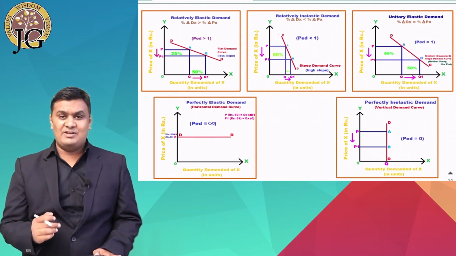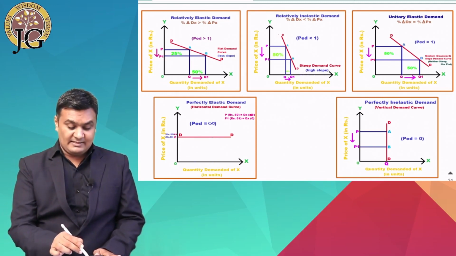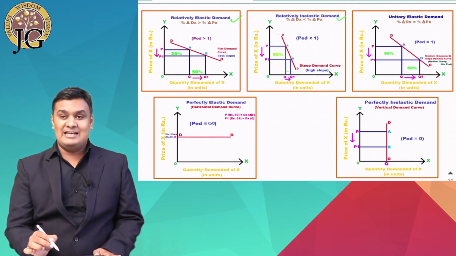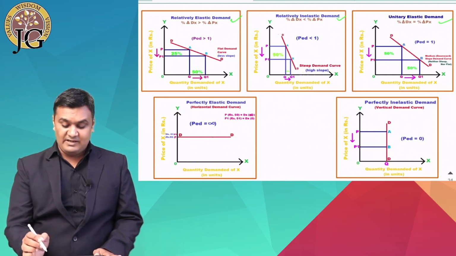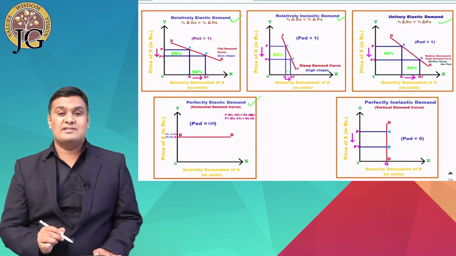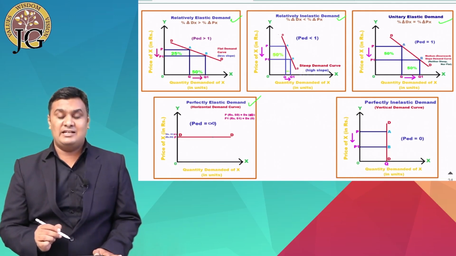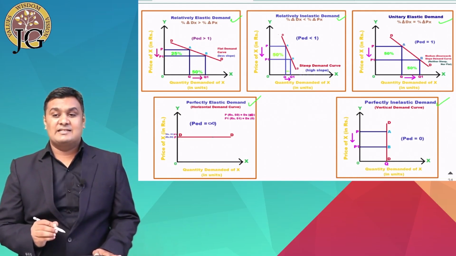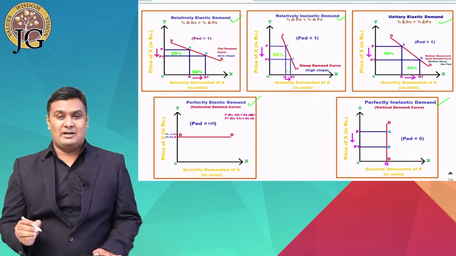The first type which we have discussed is elastic demand. The second is inelastic demand. The third is unitary elastic demand. The fourth is perfectly elastic demand. And the fifth is perfectly inelastic demand.